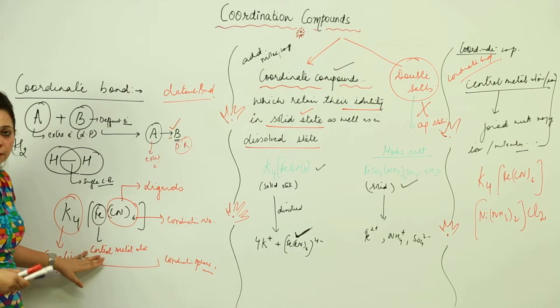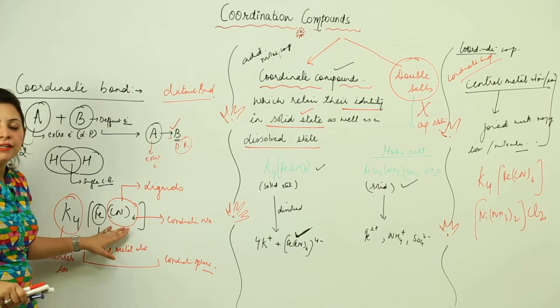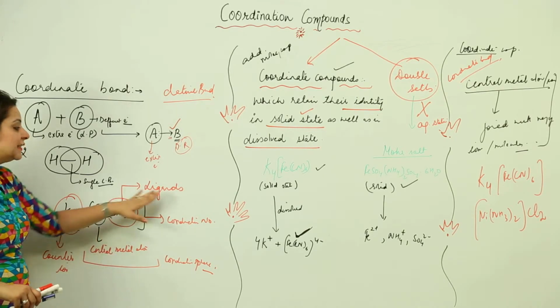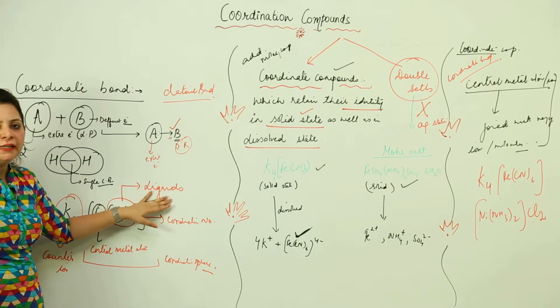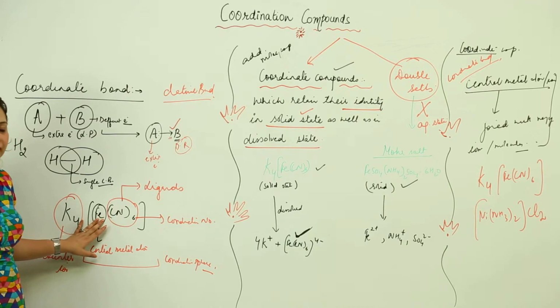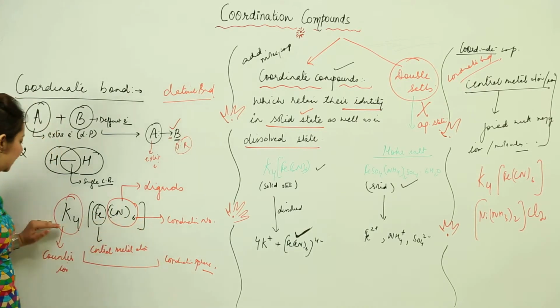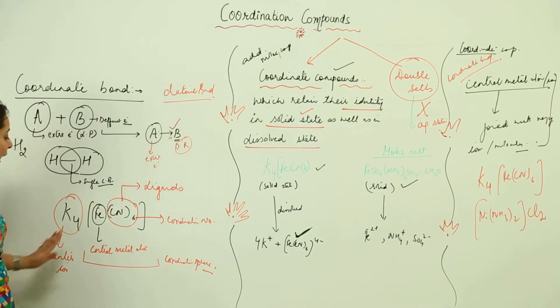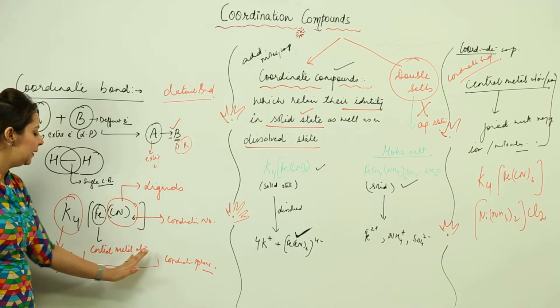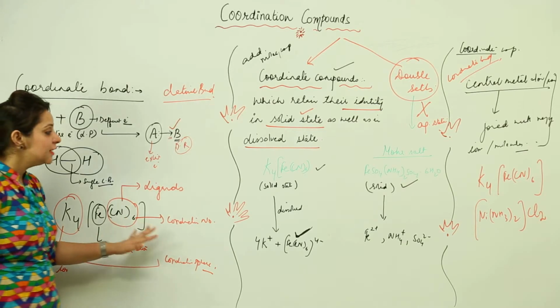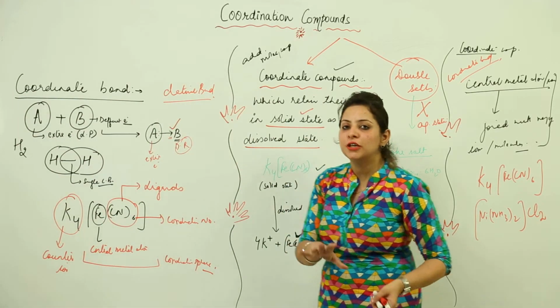A central metal atom can be an ion also. These are the groups which are actually attached to the central metal atom. They are called as ligands actually, and ligands can be of many types, we will be discussing now. And the number of ligands which are actually joined with the metal atom indicates the coordination number, and this ion which is present not included in a bracket actually is called as counter ion, and this whole thing in which there is a central metal atom with the ligands, it indicates the coordination sphere. So, this is the general, you can say, the basic introduction of this chapter.